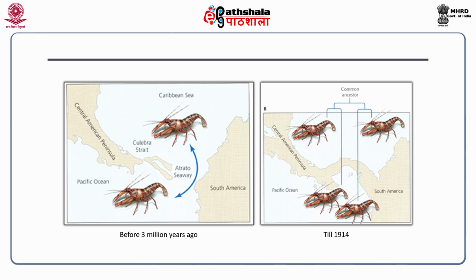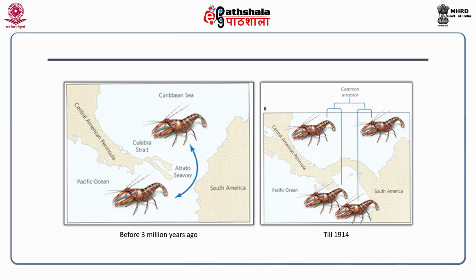So, even now, if you look at either the Caribbean side or the Pacific side, the nearest relative of a Caribbean shrimp is not another Caribbean shrimp, but one from the Pacific. So the Atlantic shrimp's nearest relative is a Pacific shrimp, and the Pacific shrimp's close relative is an Atlantic shrimp. All these are actually because of the vicariance.